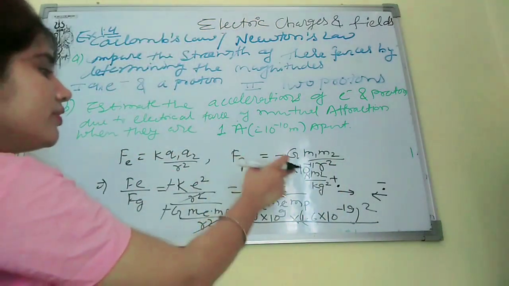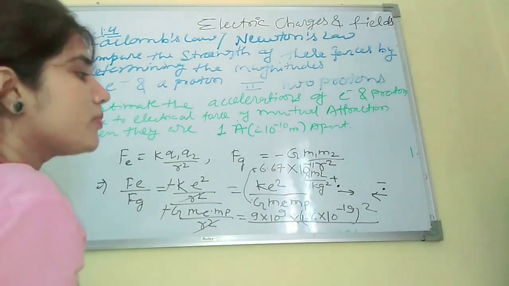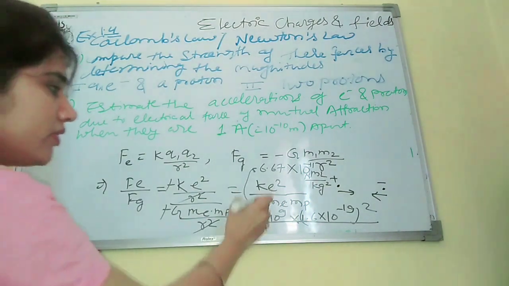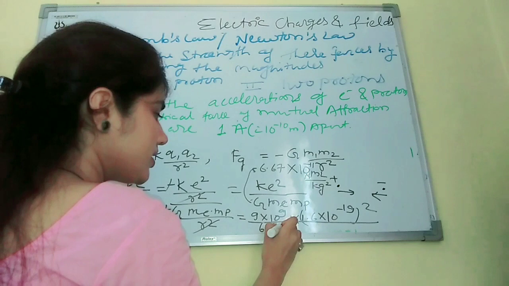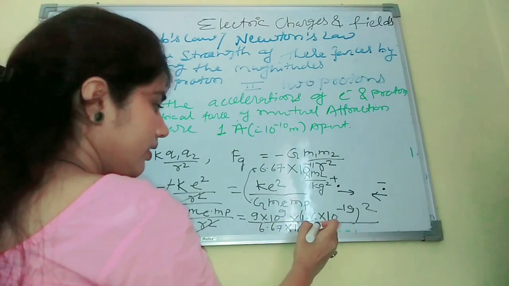This is the value of capital G, and this is the constant K, and we put 6.67 into 10 to the power minus 11 here.